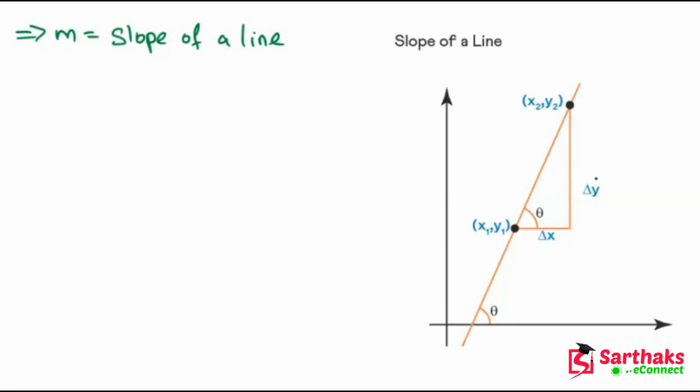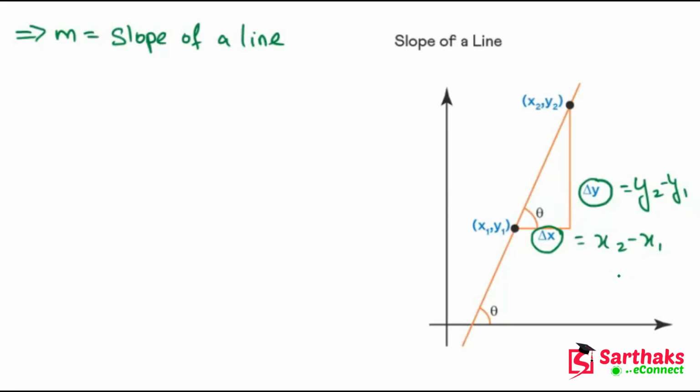So the net change in y coordinate, this is delta y, and this is delta x, which is the net change in x coordinate. The change in y coordinate with respect to the change in x coordinate of that line is the slope of the line. So what is delta y? We can write it as y2 minus y1, and this is x2 minus x1.